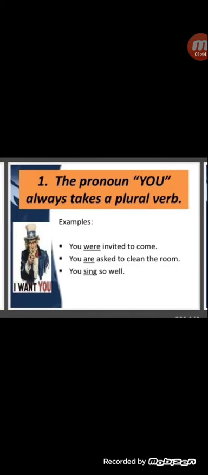Rules on subject verb agreement, let's see. Number 1, the pronoun you always takes a plural verb. Sometimes you is singular, but sometimes you is plural, but you always takes a plural verb, like you were, you are, you sing.